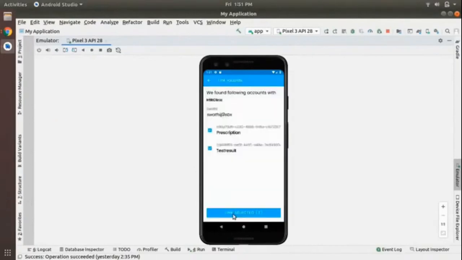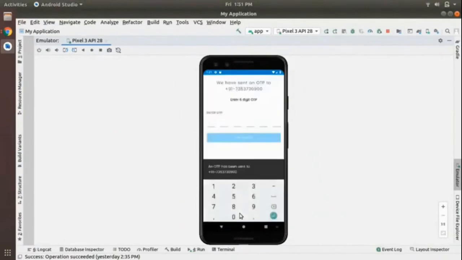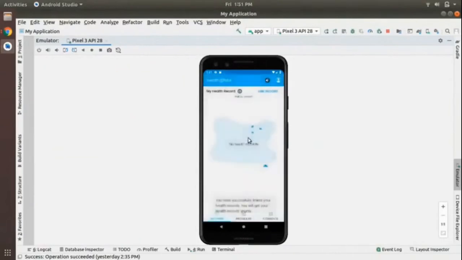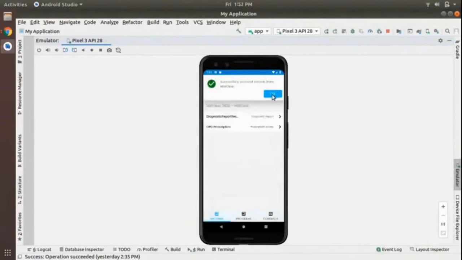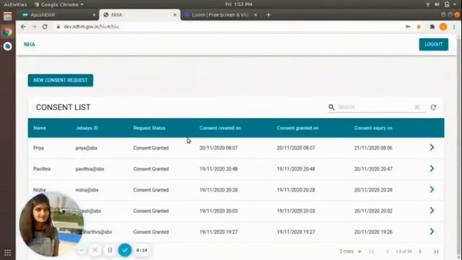So I can see the records. I'll try to link. Records are successfully linked, and now records are fetched from the HSR Clinic HIP. Now I'll be demonstrating the HIU.